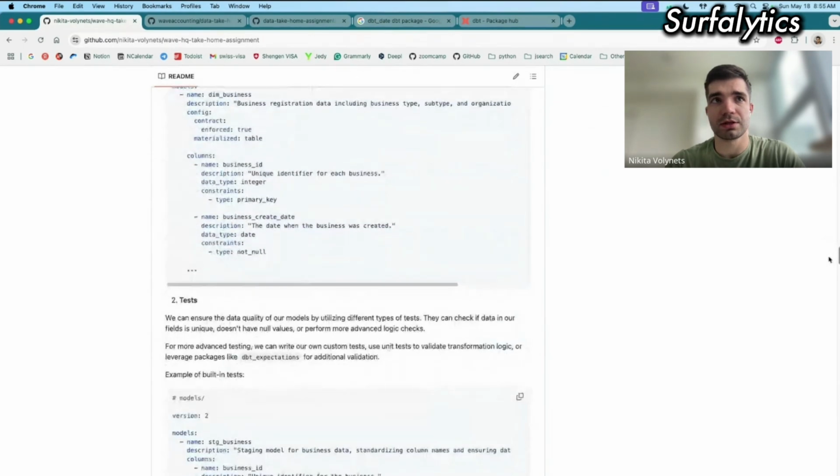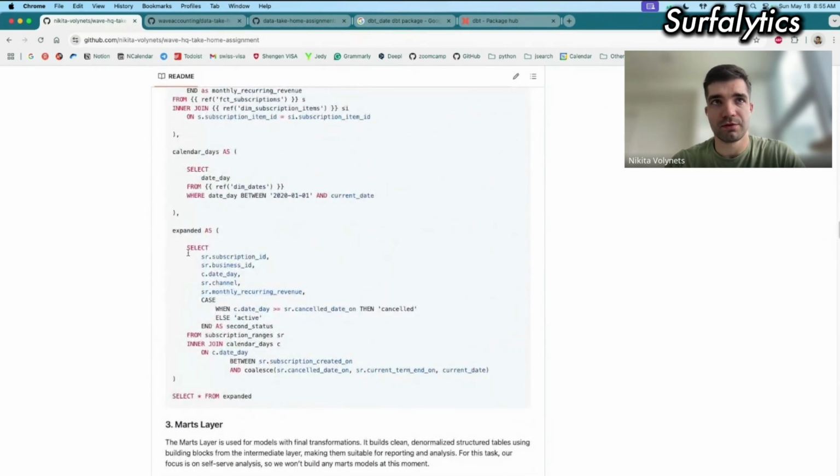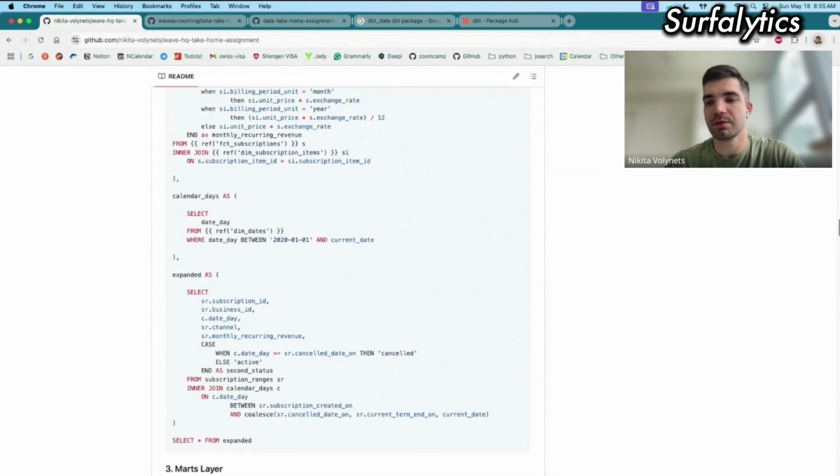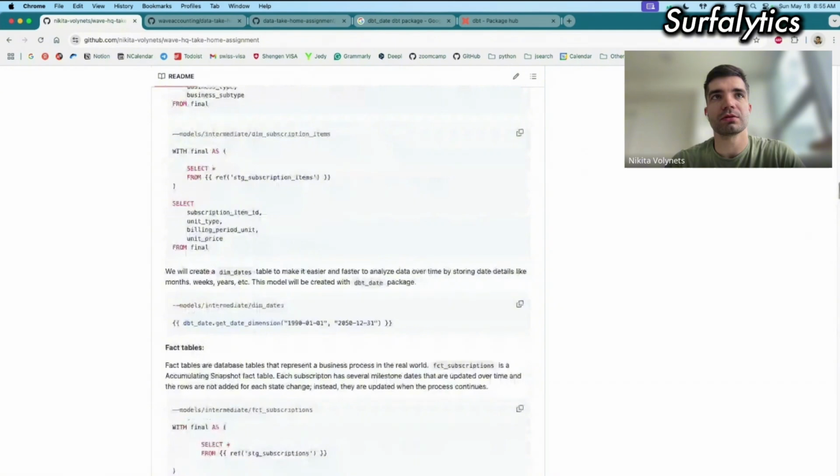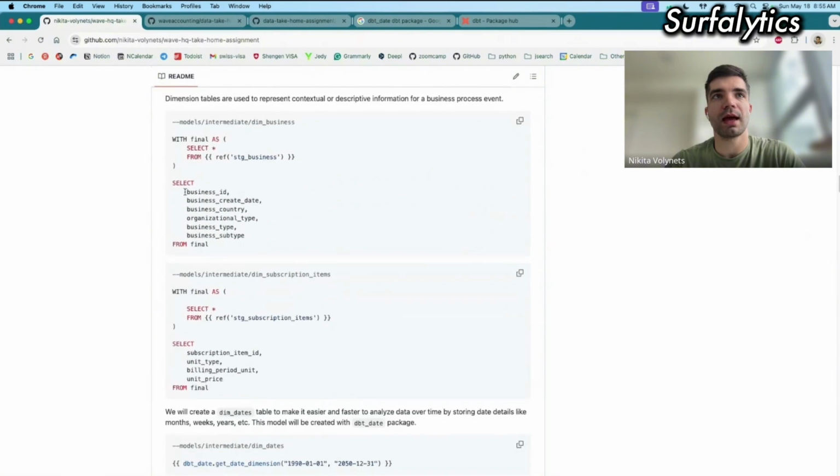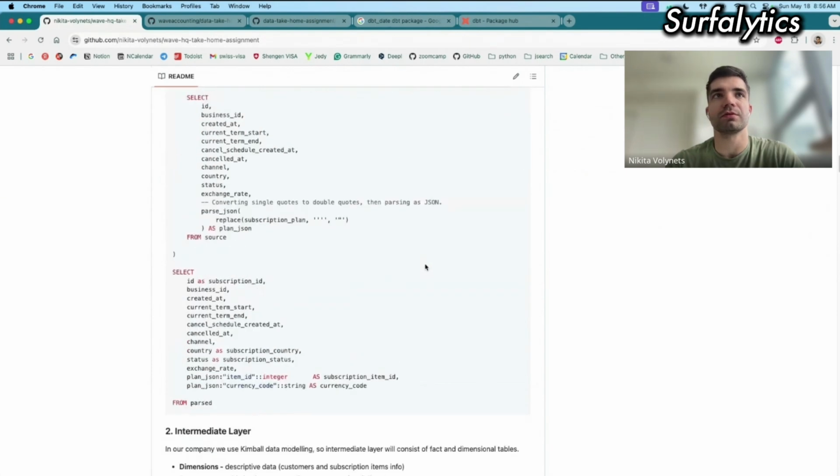The business can just query this final table, and it will show the amount of active customers at this period. And if the business wants to add some additional information, like a dimension, they can join this business and items subscription plan tables to get some additional information.